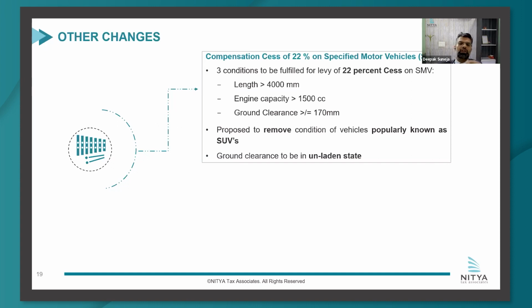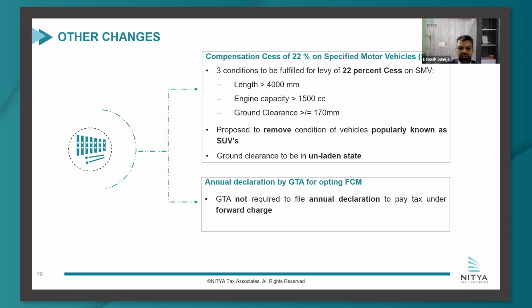So they only wanted to remove the doubt between MUVs and such larger cars which are not technically known as SUVs, but they did not want to presently cover sedans under this 22% category. So we need to see how this amendment comes into the notification.